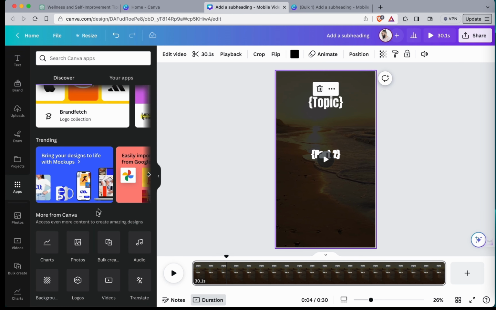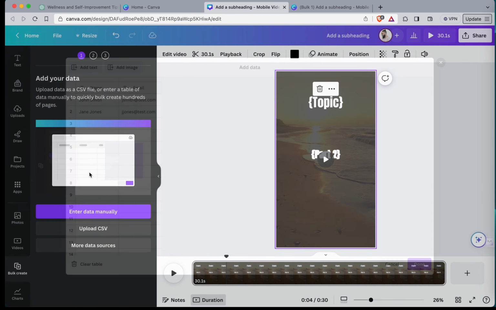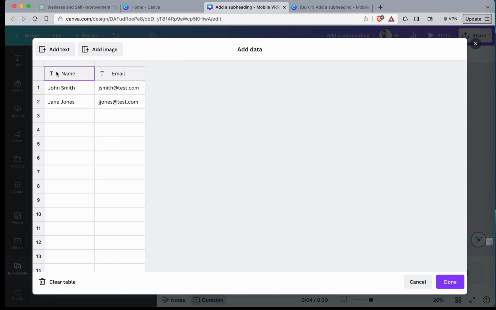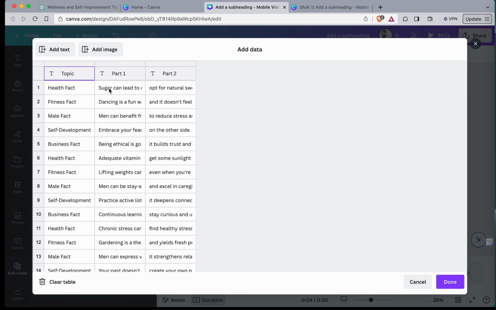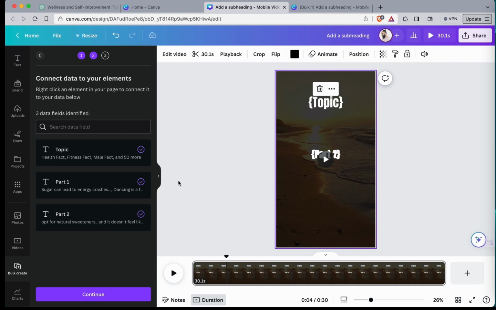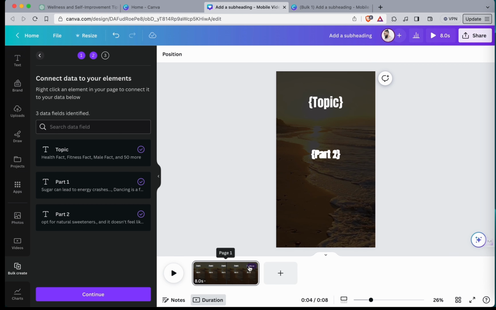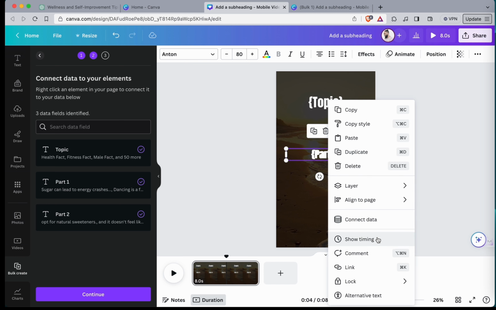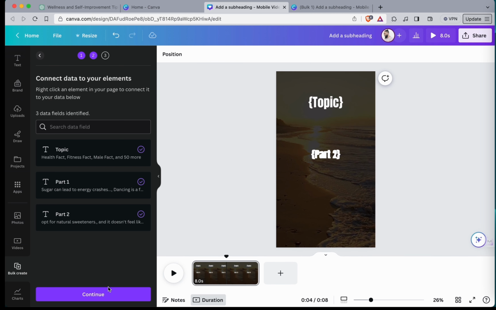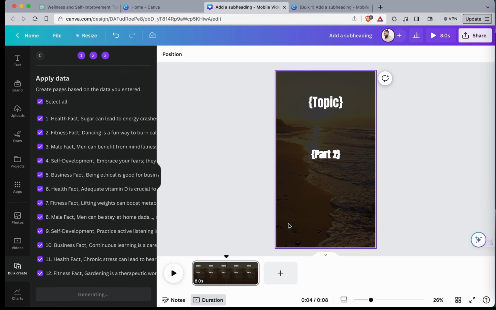Go back to apps, bulk create, enter data manually. We put that second set in, sugar can lead to, obviously we just saw that one. Done. All right, everything is set. We just got to change the timing again to about 8 to 10 seconds. 8 seconds. Boom. Now let's just double check that the timings are still good. Continue. Generate.